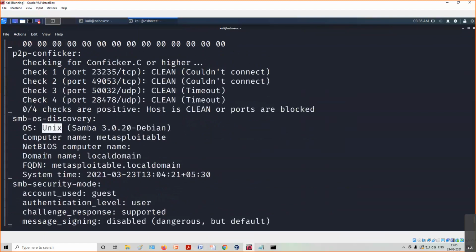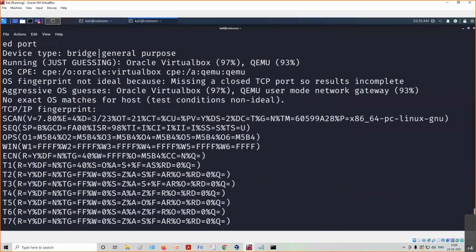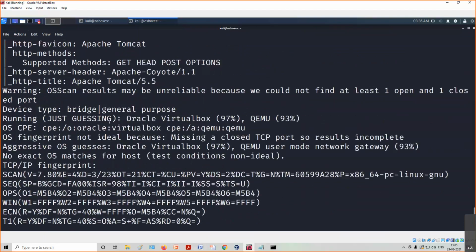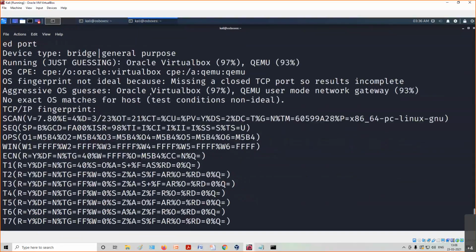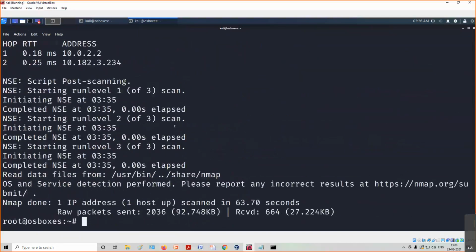Otherwise, this is what the TCP/IP fingerprint will look like. Here it should give me the operating system, but I don't know exactly why it is not giving anything. Some problem with the network protocol here, I think. But it will reveal it here, so if you want to try, you can try with your own. It will reveal what kind of operating system is available at that particular IP address, right?